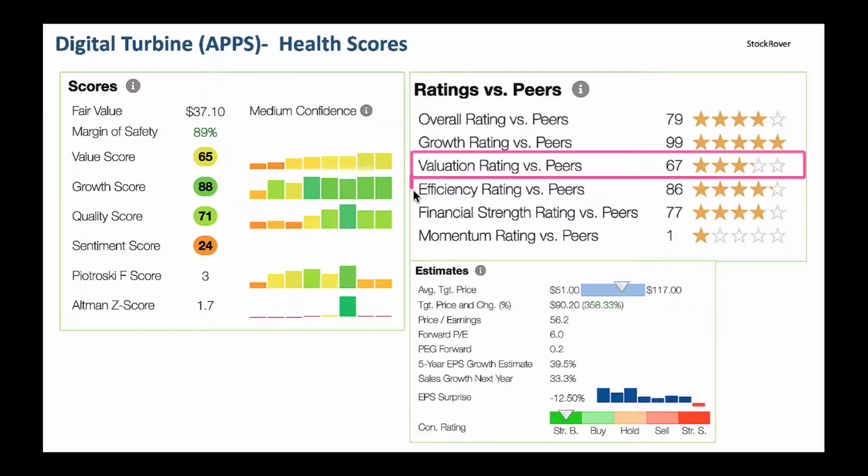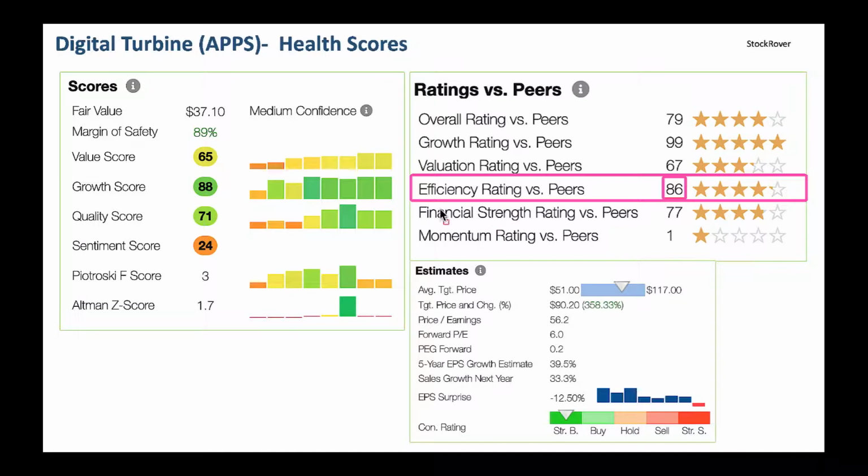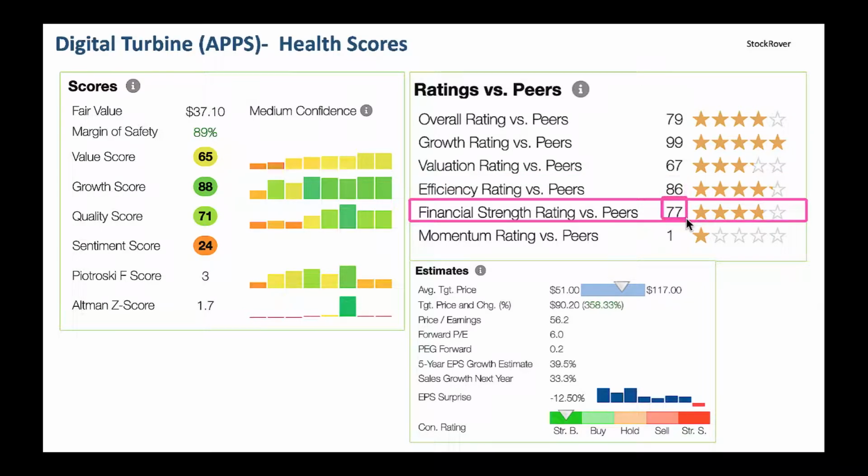From an efficiency perspective, think about balance sheet, gross margin, net margin. It's 86. They're doing very well from a margin perspective. Financial strength compared to the competitors, that's great here, 77. So it's a good company to own, no need to worry. Their financial strength is good here.